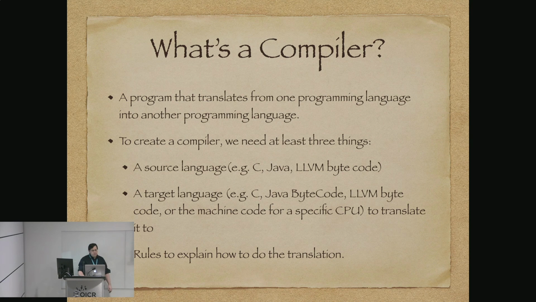So what's a compiler? It's a program that translates from one programming language to another programming language. To create a compiler, we need three things: a source language to translate from, a target language to translate to, and some rules that say how to do the translation.